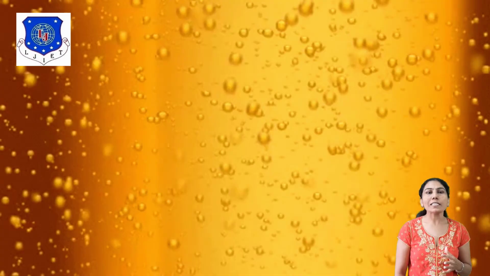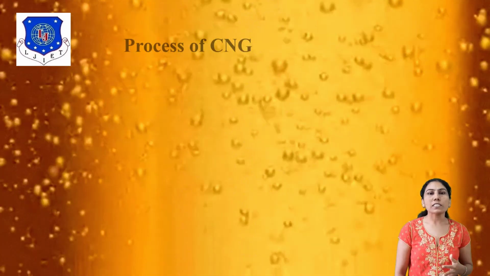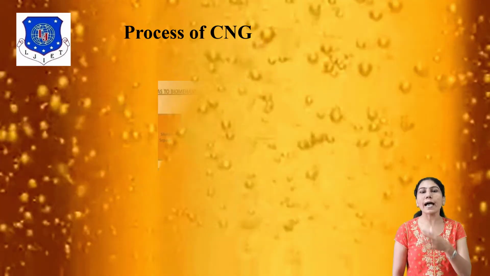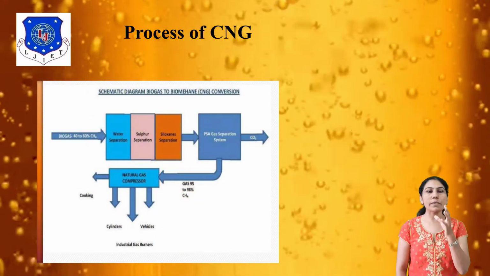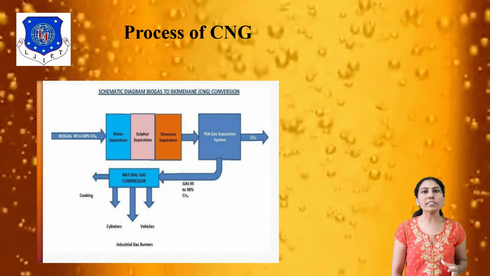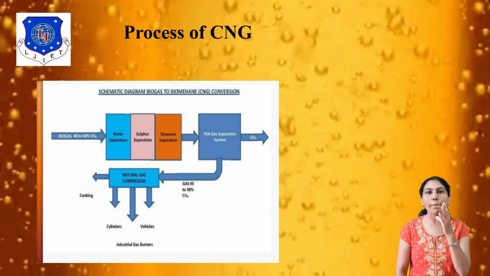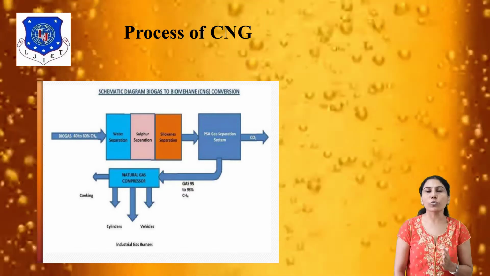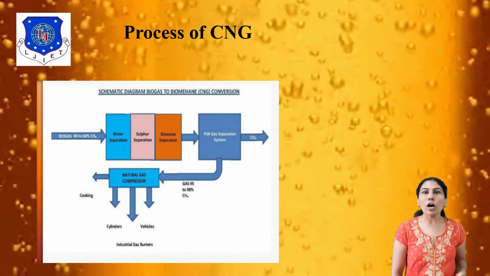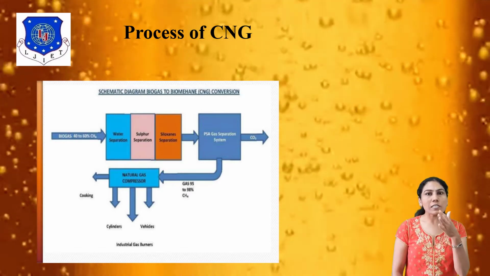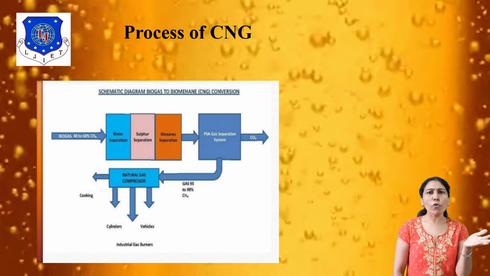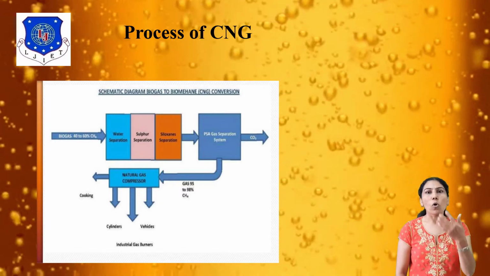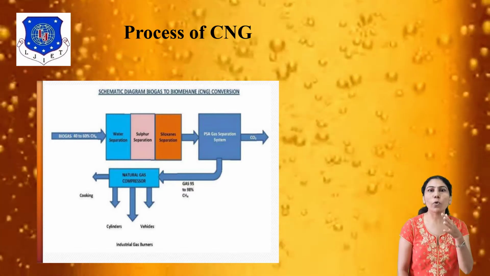The next point is the manufacturing process of CNG. You can see the diagram of the process of CNG, that is, natural gas. First is methane. Methane is the main part of natural gas, obtained by drilling into the earth's crust. The methane lies at 4,600 to 9,000 meters depth in the earth's surface. There is also water vapor.